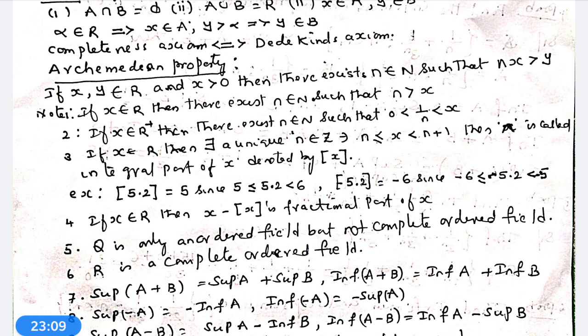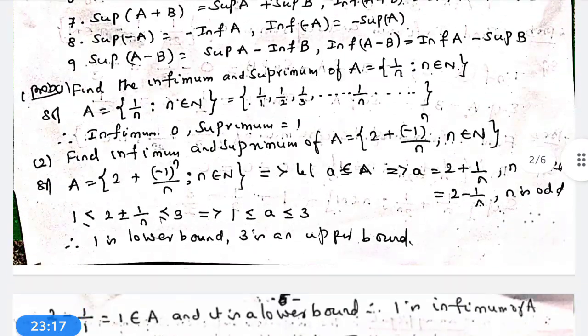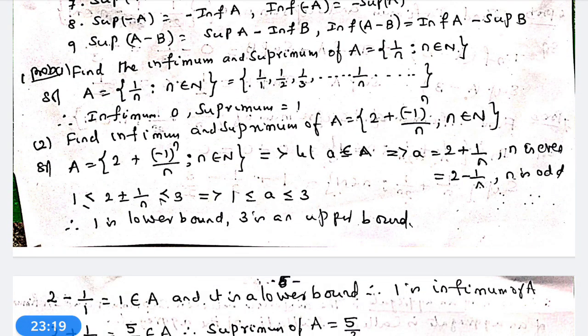Find the infimum and supremum of the aggregate A equal to the set of 1 by n such that n belongs to capital N. That is, A equals 1, 1 by 2, 1 by 3, 1 by 4, and so on, 1 by n, and so on.